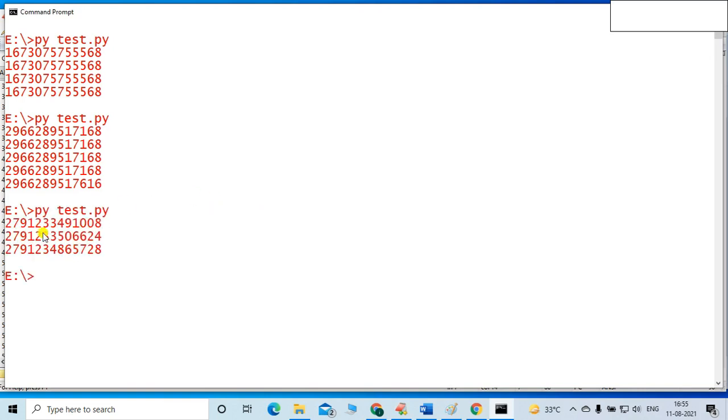You can see, friends, the IDs are different. What it means? List objects are not reusable. Is it very clear? You can see different memory locations are there. This is the L1 memory location, this one is the L2 object memory location, and this one is the L3 list object memory location. So locations are different.